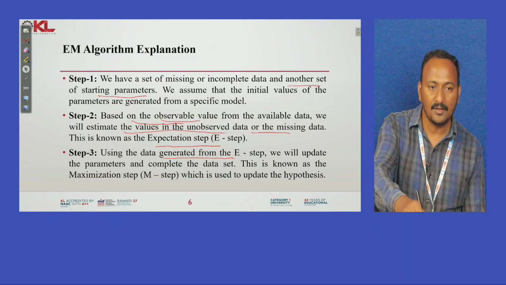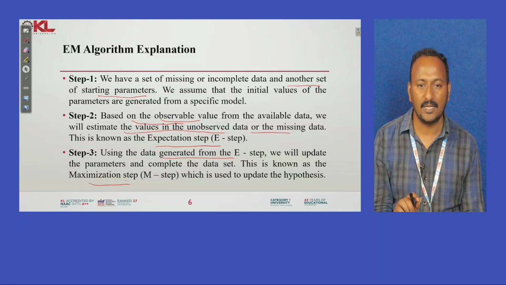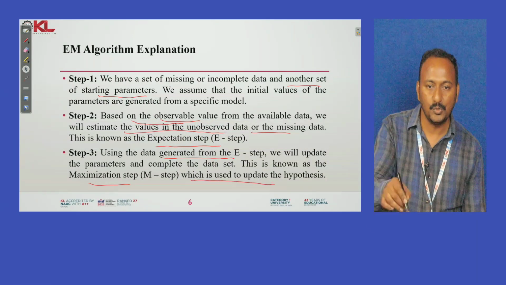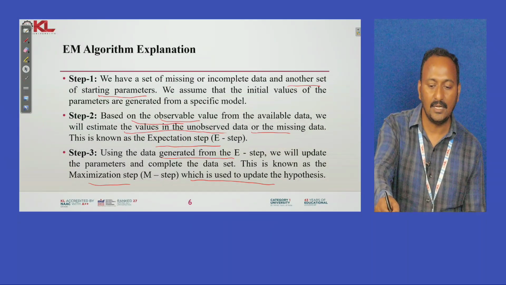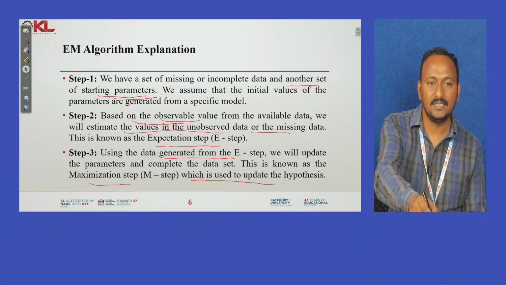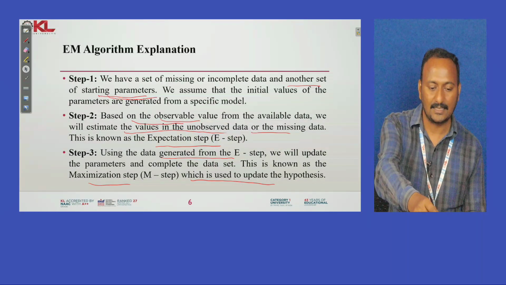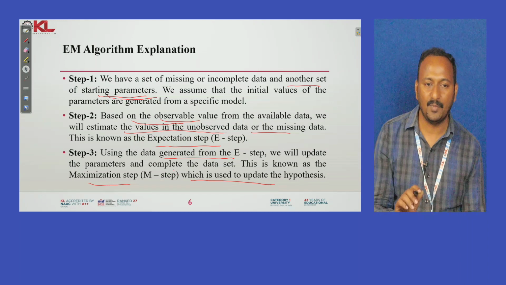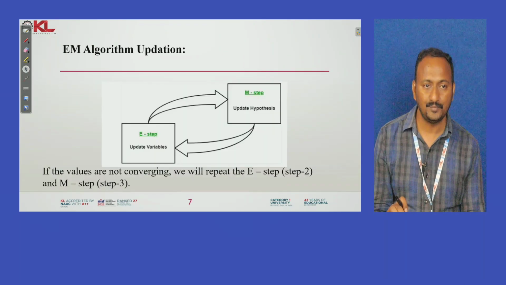Here, updating the parameters is treated as the maximization step, or we simply call it the M step. This is used to update our hypothesis. The hypothesis is nothing but the starting parameters we considered, which are taken as the hypothesis initially. That initially taken hypothesis is updated in our maximization step. So these are the 3 main steps in our EM algorithm.